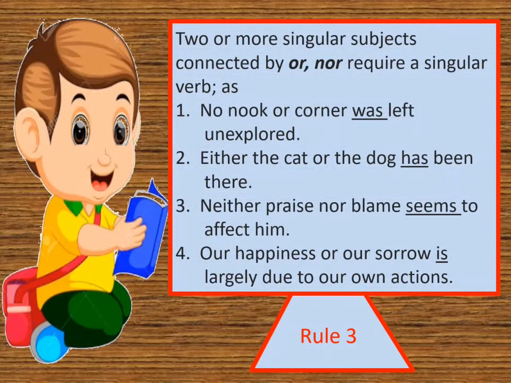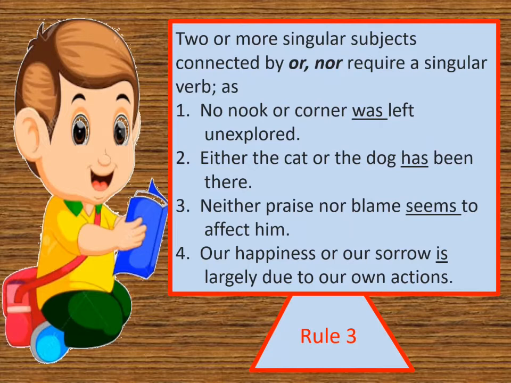Now next rule is, two or more singular subjects connected by or, nor require a singular verb. Means if two things are there, either this or this, the thing will remain one, and in nor, neither this nor this, the thing will remain one. So the verb will be of singular number.